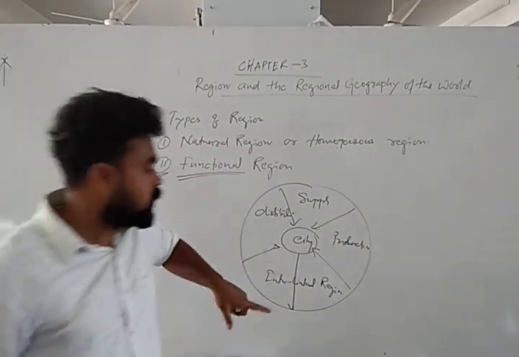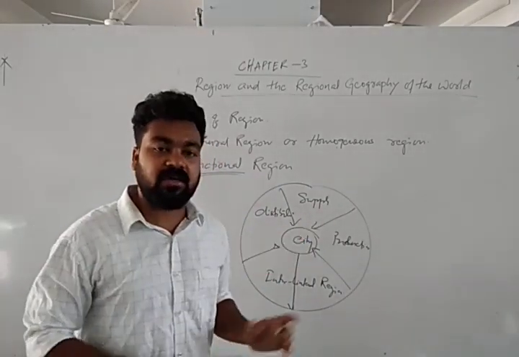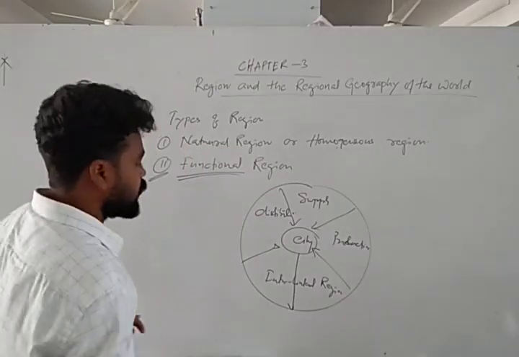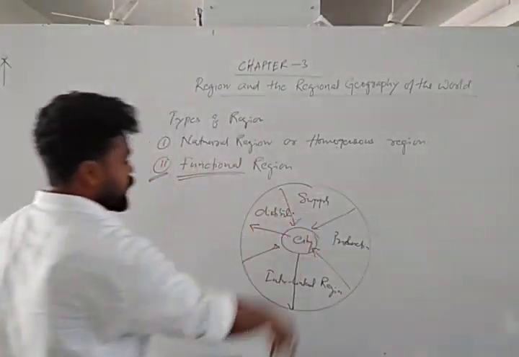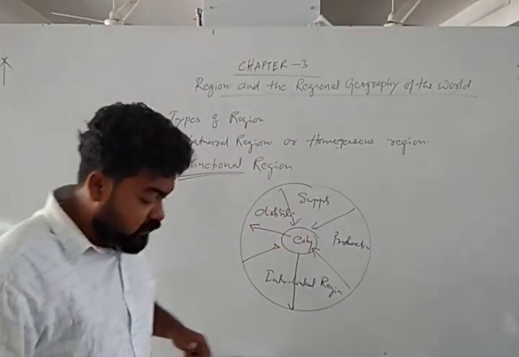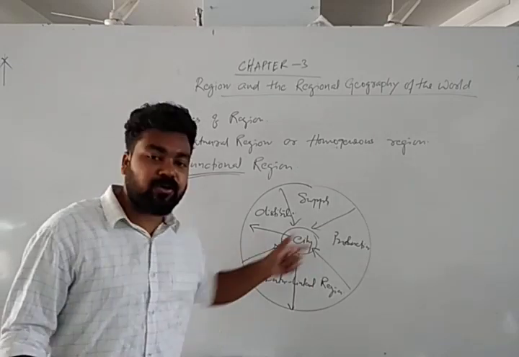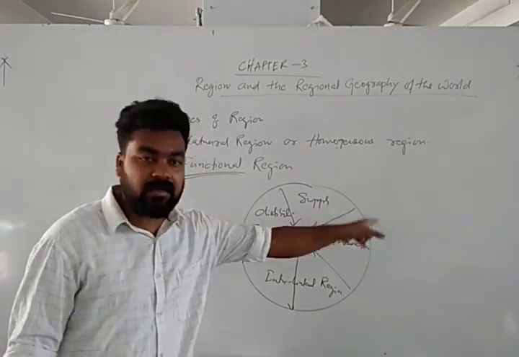That means from this city is the core area. Core area means all the distribution and supply of goods are taking place from this city area. So when all these phenomena take place from this city area, that is called the function. That means the function is going on with linking to the other peripheral regions.